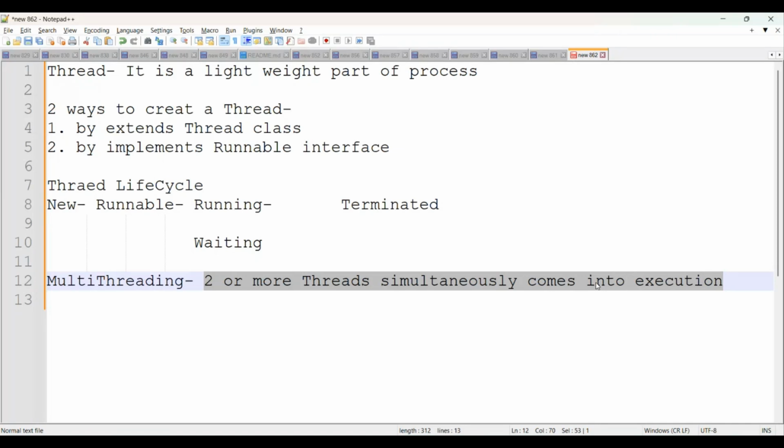Fine. Now we'll come up with the practical example for multi-threading. This example goes somewhat high level, but it's very easy to understand. Here I'm going to create more than one thread. It means I'm going to create 5 threads, and simultaneously they will come into execution. This is the scenario we are going to create now. For that, we'll simply come up with Eclipse, and we'll create our application.